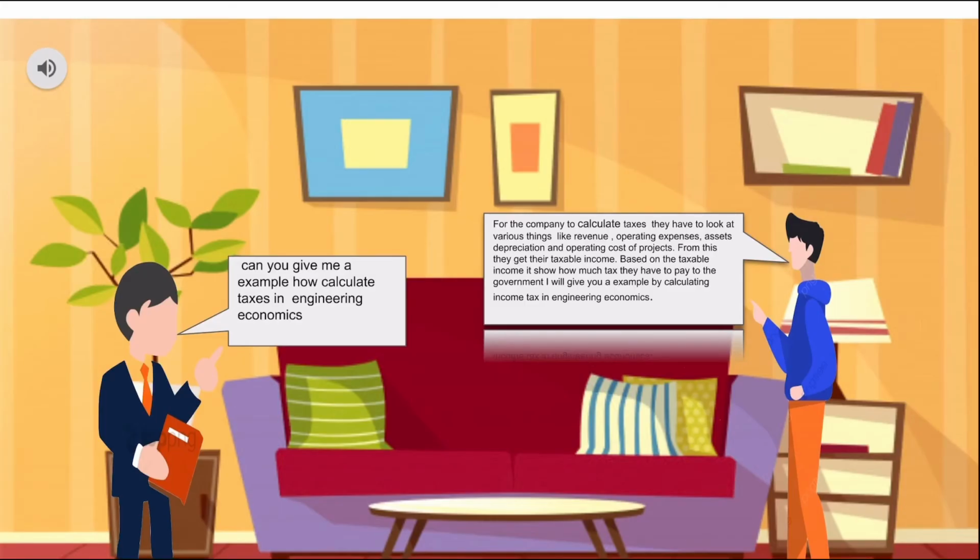Can you give me an example of how to calculate taxes in engineering economics? For the company to calculate taxes, they have to look at various things like revenue, operating expenses, asset depreciation, and operating cost of the project. From this, they get a taxable income. Based on the taxable income, it shows how much tax they have to pay to the government. I will give you an example by calculating taxes in engineering economics that will give you a broader idea.